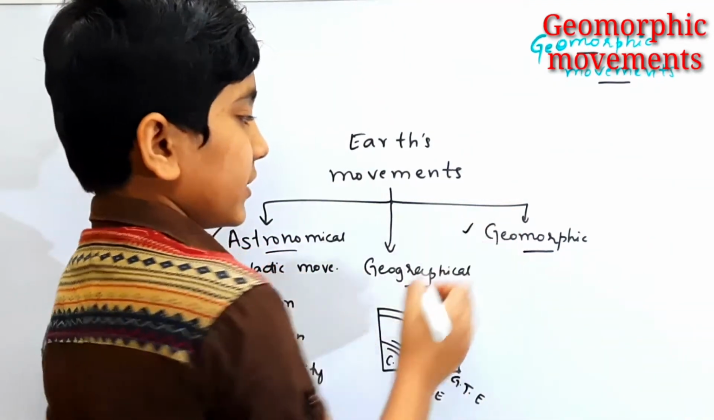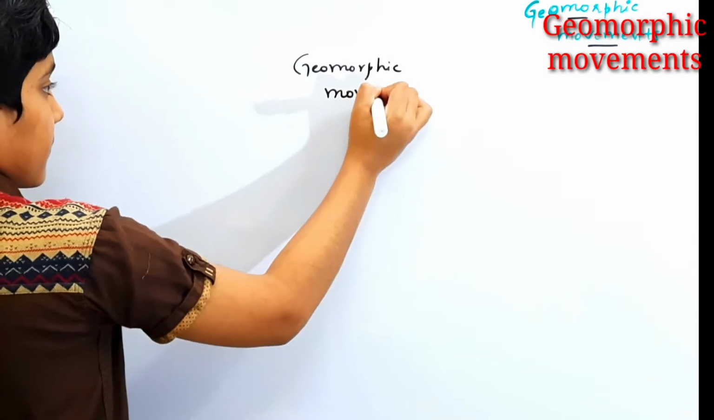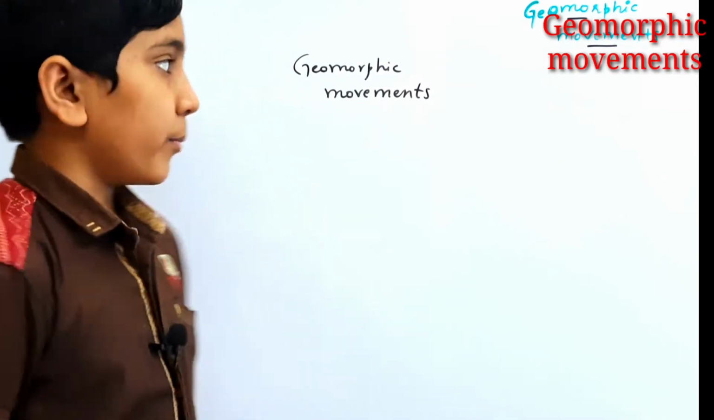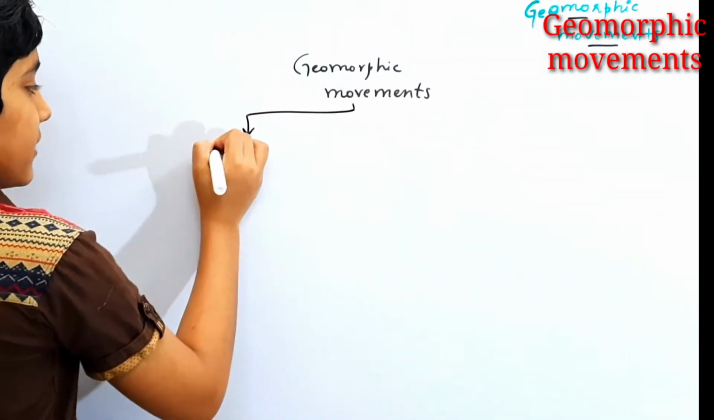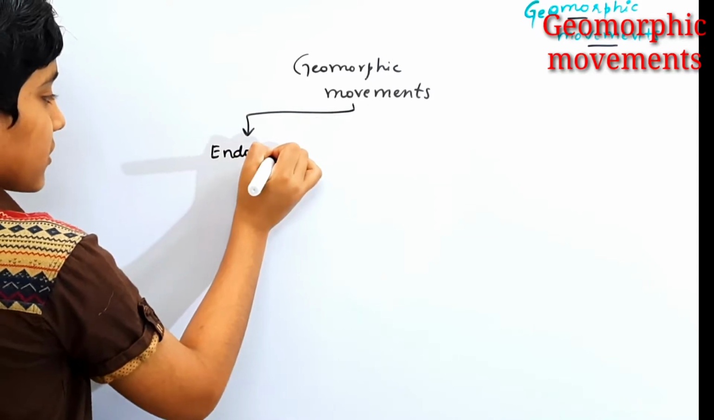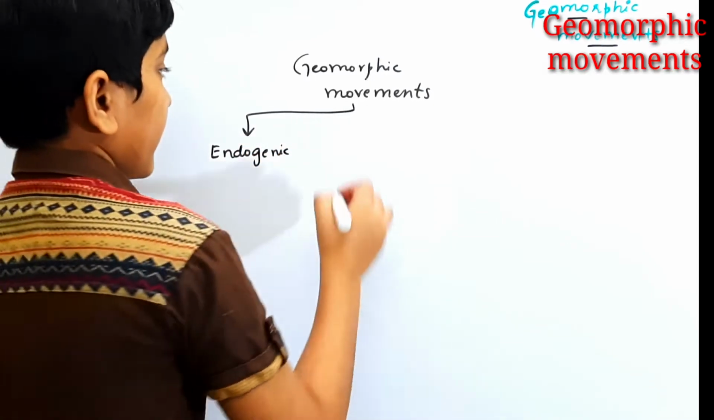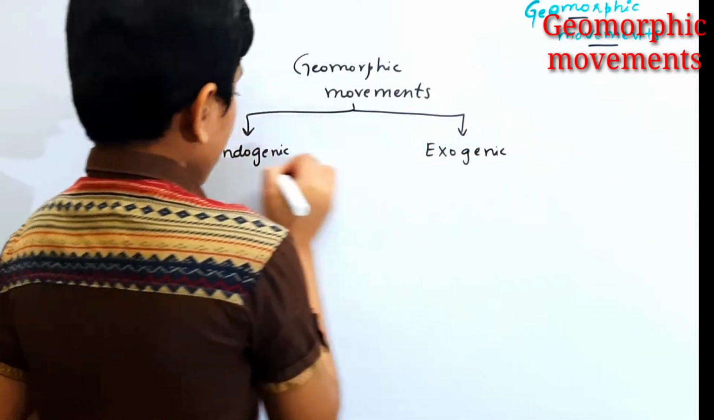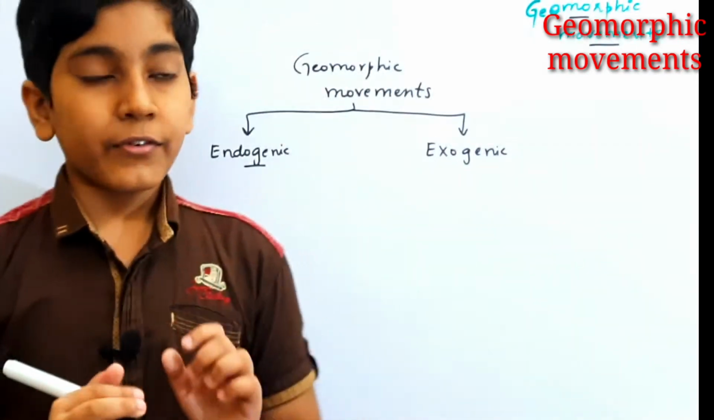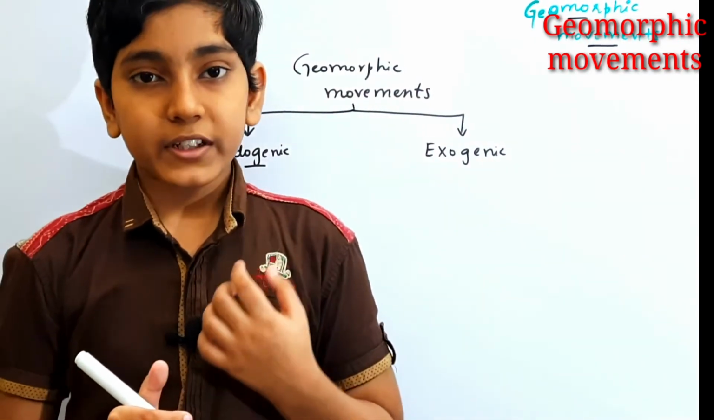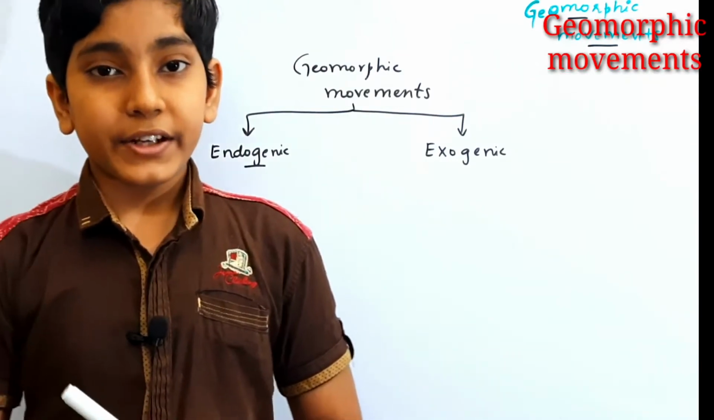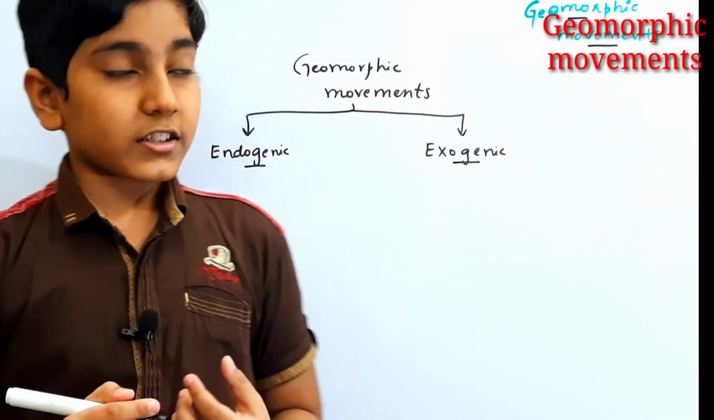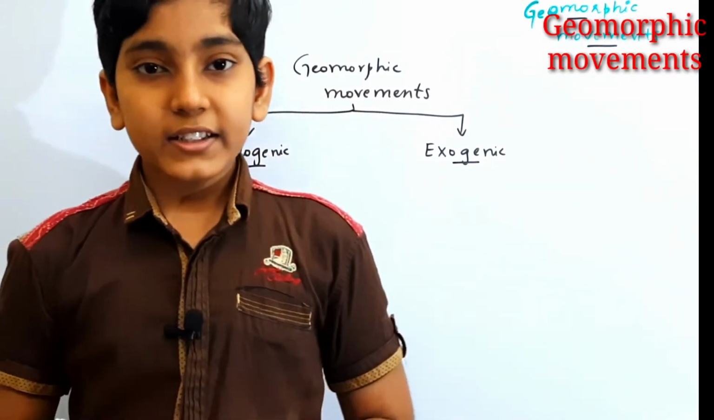Now let us study the geomorphic movements in detail. In the geomorphic movements, there are two types. One is the endogenic movements, which are also called endogenic forces, and then we have exogenic forces. Endogenic forces are the forces responsible for the geomorphic movements that come from the interior of the Earth. And exogenic forces are the forces responsible for the geomorphic movements outside the Earth's surface, that